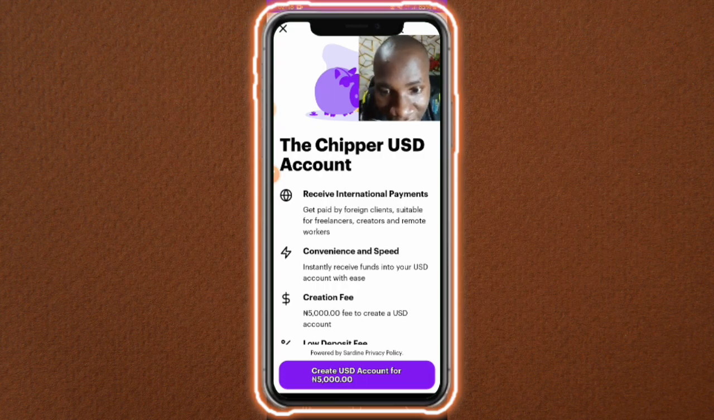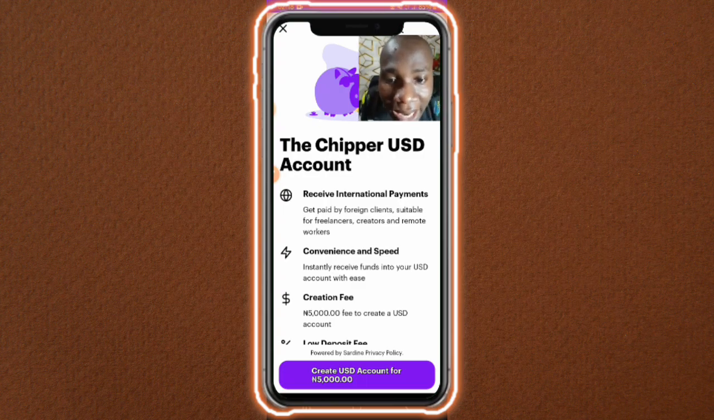Once you read this, just click on create USD account for just 5,000 naira. So if you want to create a dollar account with this particular platform, you have to pay just 5,000 naira for it to do that. Whereas if you go to the bank, they are going to ask you for a whole lot of things, guys. But here you just need to pay a one-time payment of 5,000 naira, and they're going to help you create a dollar account.